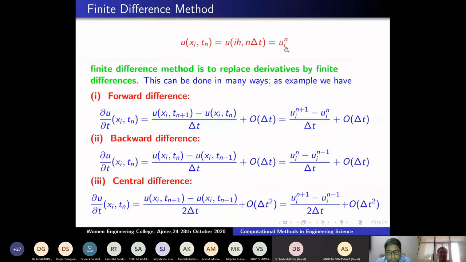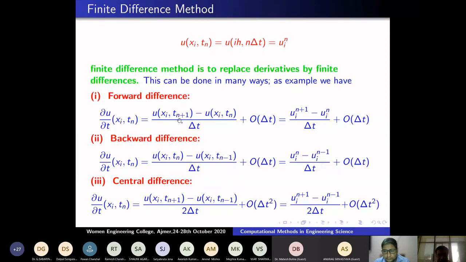The finite difference method means approximating the derivatives by finite differences. Here, for example, del u by del t at (x_i, t_n), I am differentiating the x_i, t_n value in time. So I am going one step more, (t_{n+1} minus t_n) by delta t. This error will be of order delta t by the Taylor series. I represent this as (u_i^{n+1} minus u_i^n) by delta t. The error is order of delta t. Now I am taking a backward difference, differentiating with t_n minus t_{n-1} by delta t. This is called the backward, and the previous one is called the forward difference.